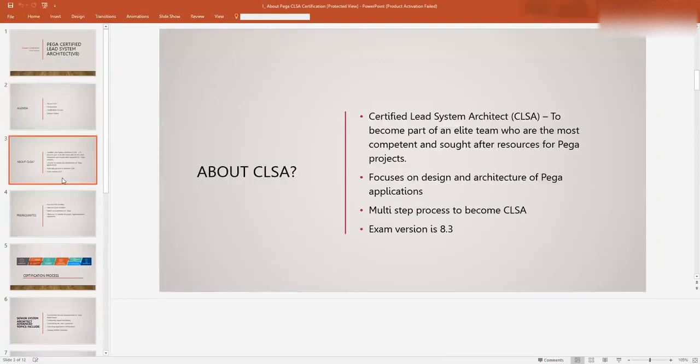Yeah. So like I told you, LSA is not about improving your code level skills. If you want to improve your coding skills, LSA is not the right platform. You have to improve coding skills, correct? But LSA is about your design skills, right? The coding skills will come by practice, but design skills you have to learn and understand, and then you have to debate yourself. Once you become an LSA, you become eligible to join the Allied team, right? Allied team is a top team in Pega, where you are writing and designing your application, right?